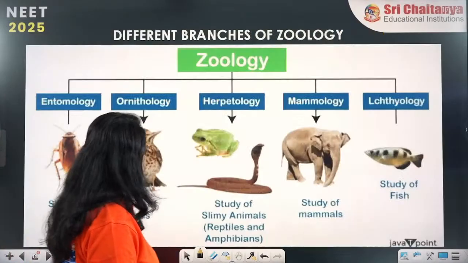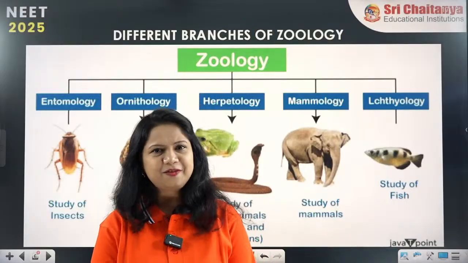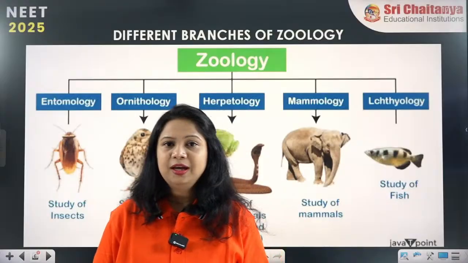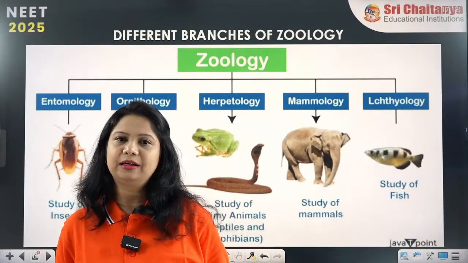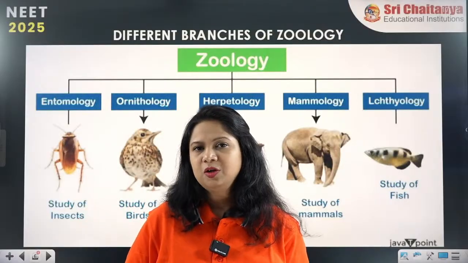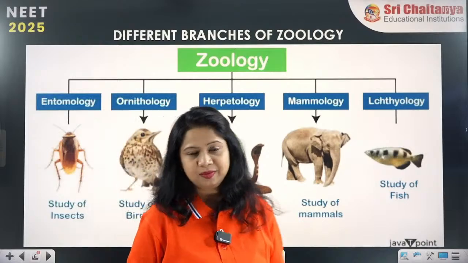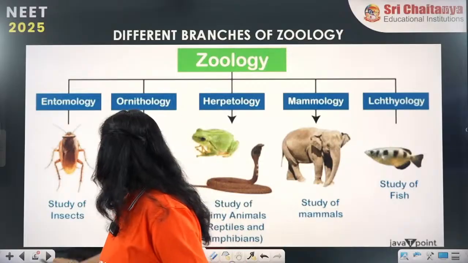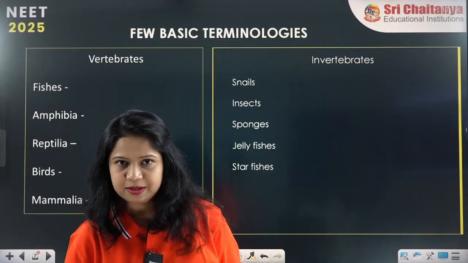So this is the biology we are starting with. This is very basic biology, and it has to start at some point, almost like the tip of a needle. So we will be starting with the different branches of zoology. What are the different branches of zoology? We all know they can be divided into vertebrates and invertebrates.